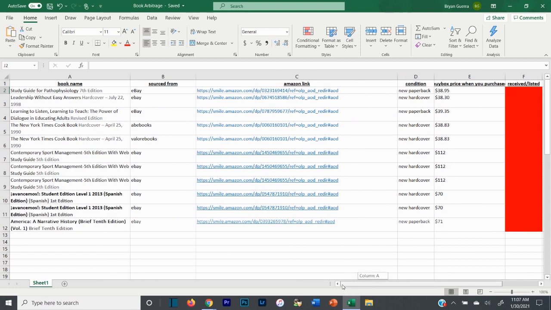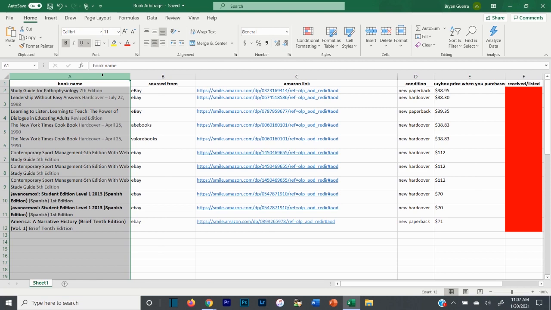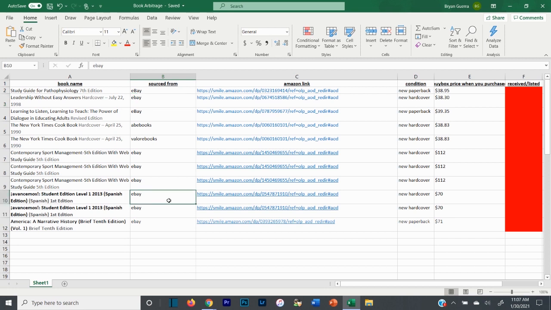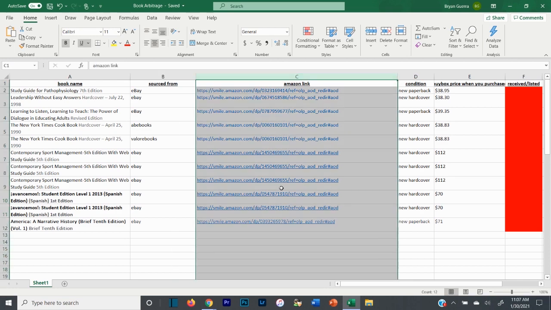So I always set up an auto-calculating spreadsheet. You can do the same, or you can use Inventory Lab. Both of them work very well. I'll take the book name so I know it, just like I said. I'll take where I sourced it from, so God forbid something happens and I don't ever receive it, I can go back into my invoices or my email and figure out what's going on with that book. I know where I sourced it from and why I'm not receiving it, and I can look into it. That doesn't happen often, but every once in a while it will, and you want to keep track of that. I'll also put the Amazon link.